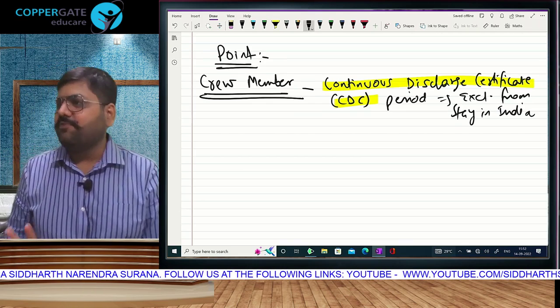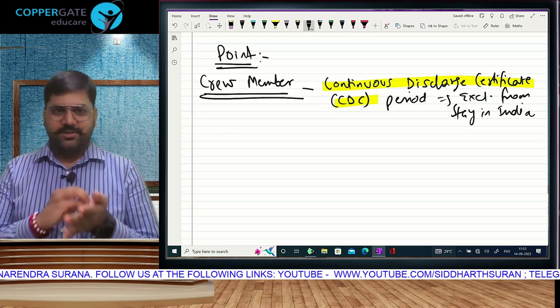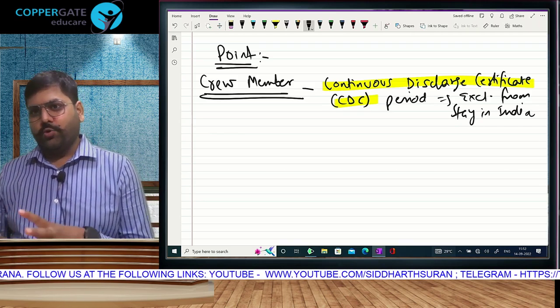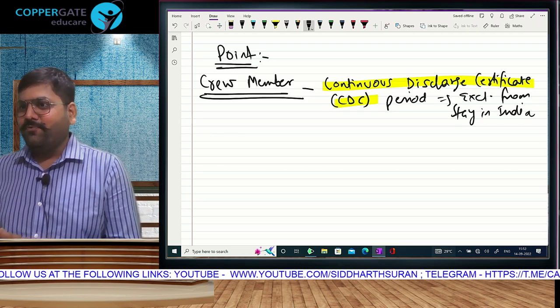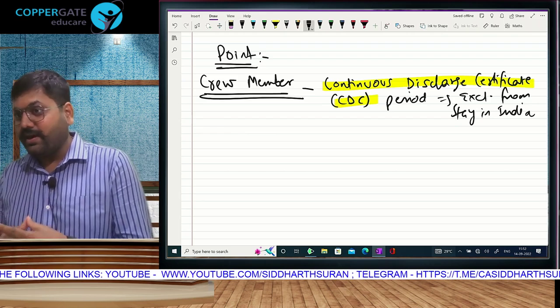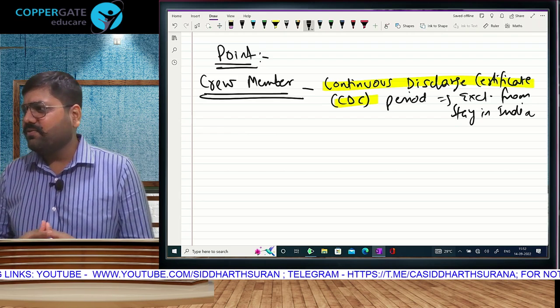Somewhere in the 2015 budget, the government brought this provision: CDC period will be excluded. Even in 2015, after 5 years of teaching, I was still as blank as you are right now. CDC, what is this?